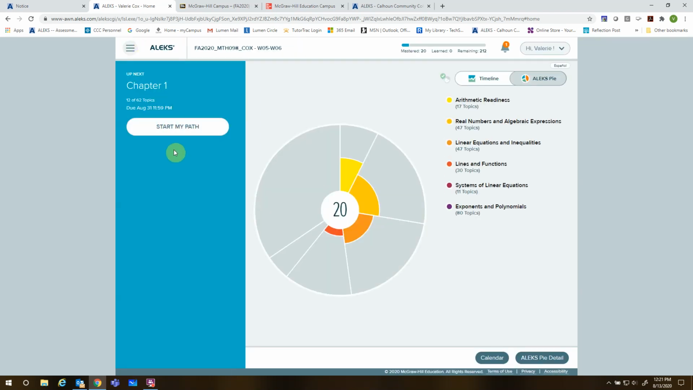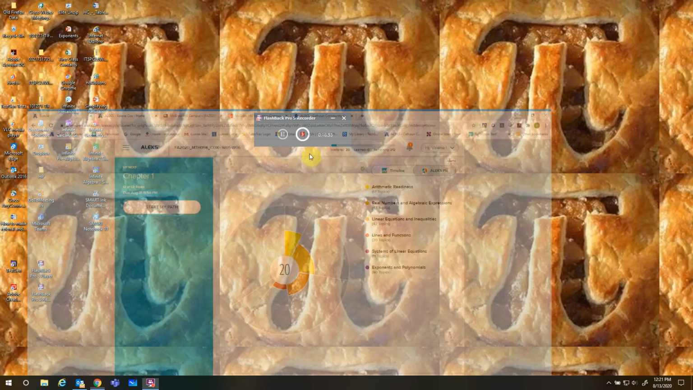All right, so back to the home button, and again, this is where you access your homework. So that's a little bit about ALEKS. I just wanted you to have a little bit of understanding of how to navigate Blackboard and ALEKS.